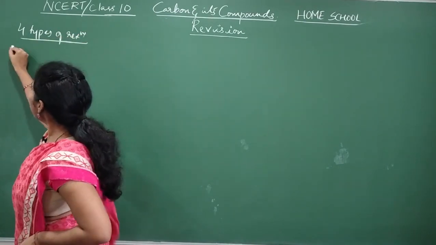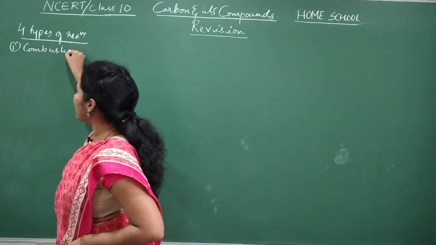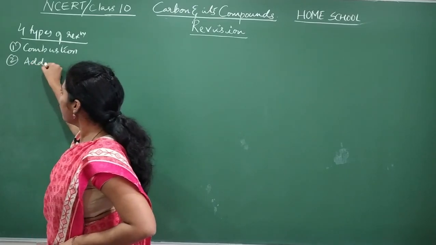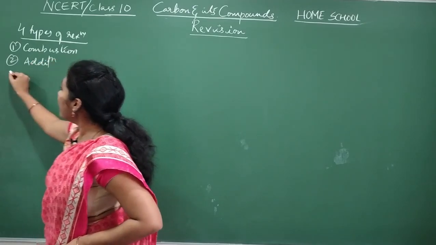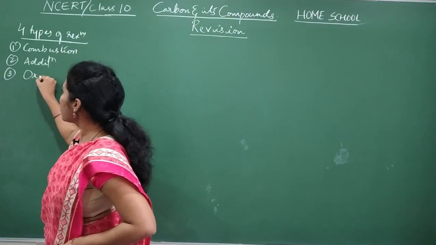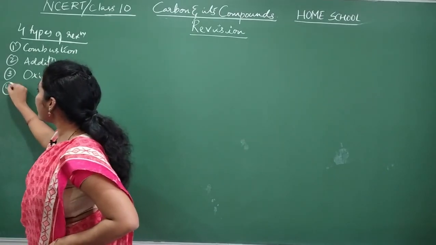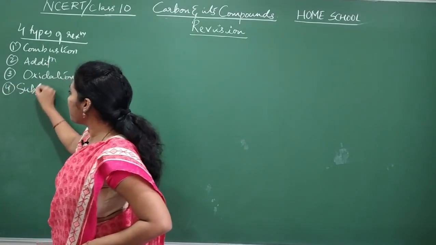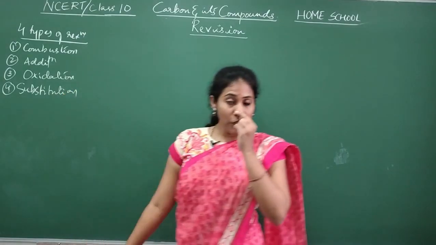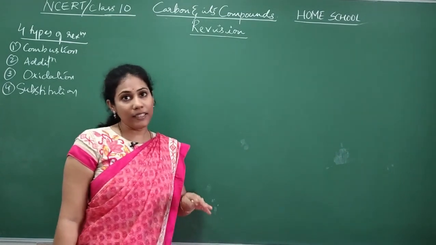The first one is the combustion reaction, very important. The second one is the addition reaction. The third one is the oxidation reaction. And finally we studied the substitution reaction. 4 different reactions. Let us briefly discuss them one by one in detail.